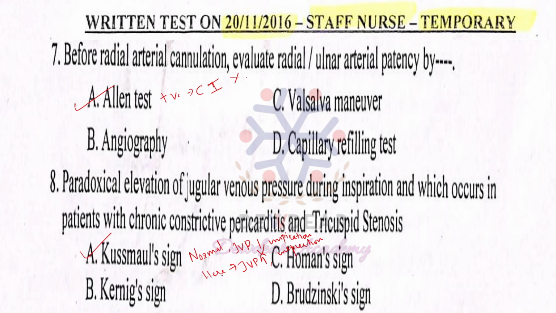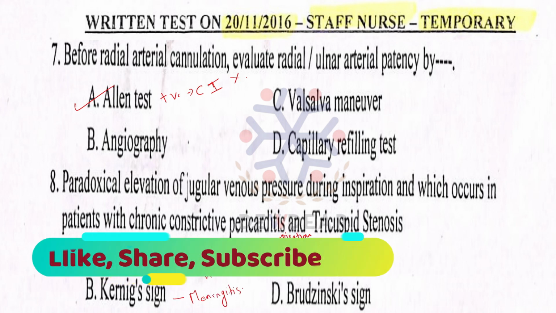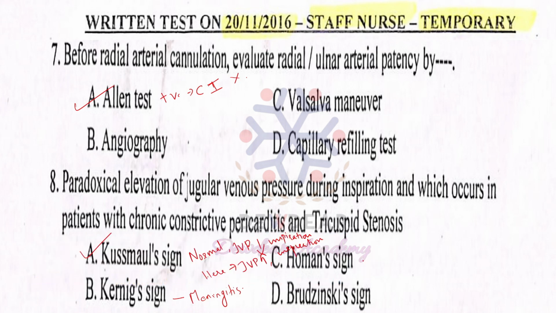Then other options like Kernig sign, it is found in meningitis. Then Hamann sign, it is a dorsiflexion test which is used to test DVT, that is deep vein thrombosis. Then the next is the Brudzinski sign. This is also a sign in meningitis. So here the correct answer is option A, Kussmaul sign.